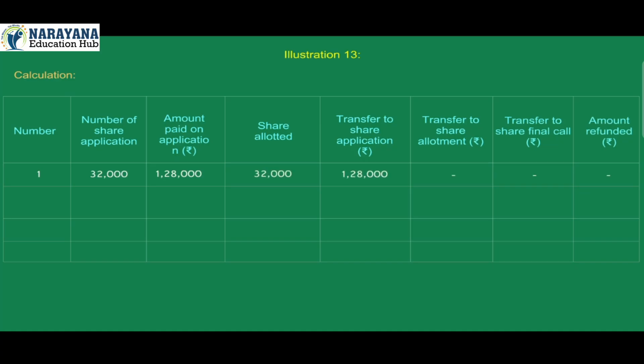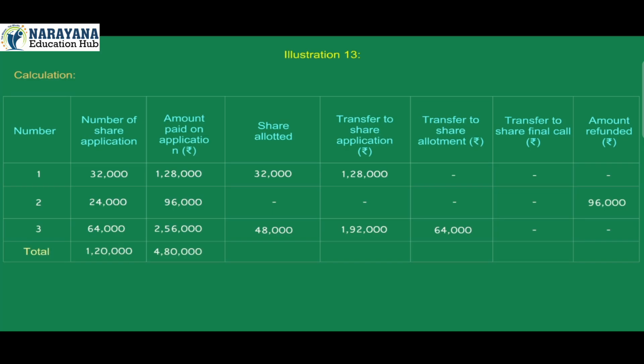Dash, dash, dash. 24,000, 96,000. Dash, dash, dash, dash. 96,000. 64,000, 2,56,000. 48,000, 1,92,000. 64,000. Dash, dash. 1,20,000, 4,80,000. 80,000, 3,20,000. 64,000. Dash, 96,000.